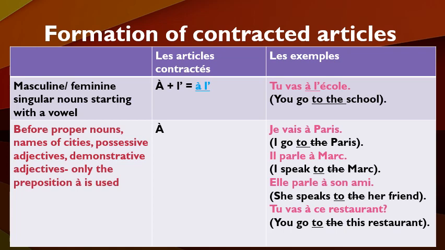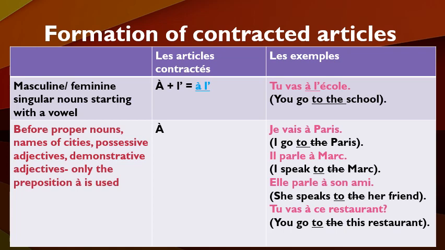Now next, if we have a masculine or feminine singular noun starting with a vowel, the contracted article used is à l', because we combine the preposition à with the definite article l'. So for example, tu vas à l'école. Here école is a feminine noun starting with a vowel and it is in the singular form. So we will use à l'. Tu vas à l'école means you go to the school.